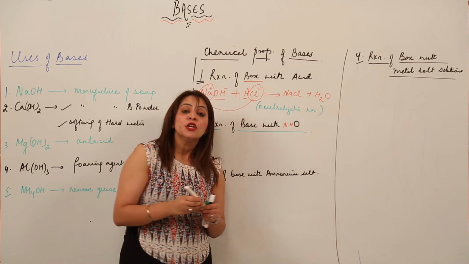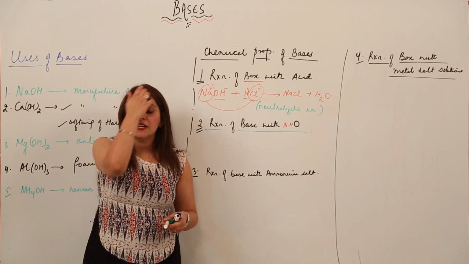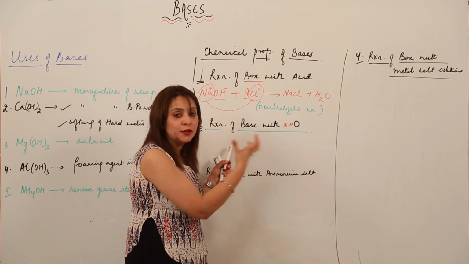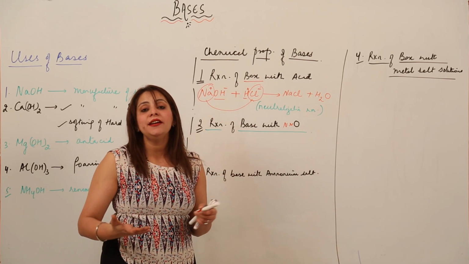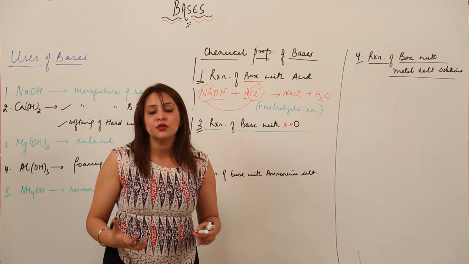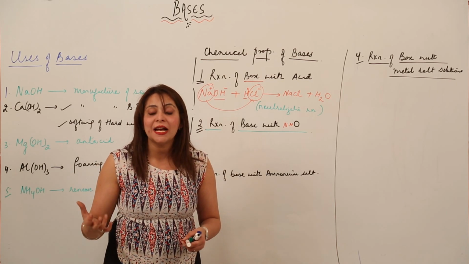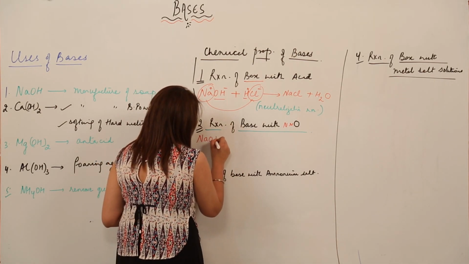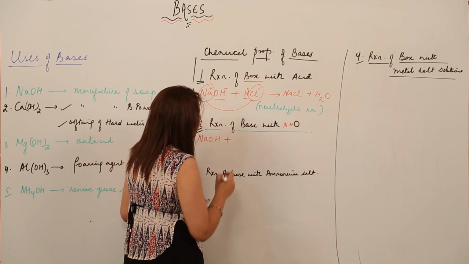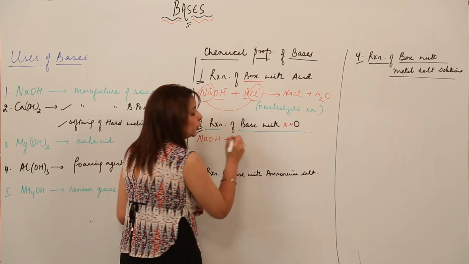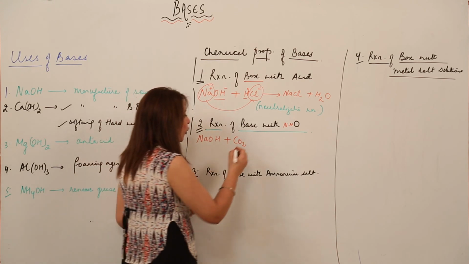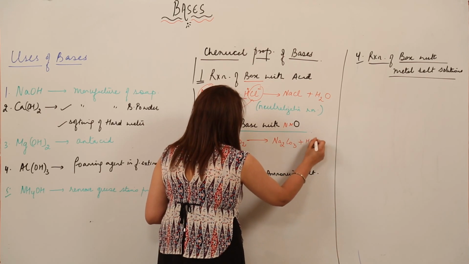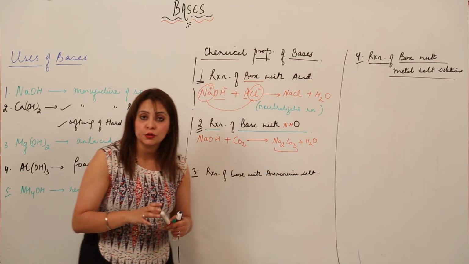oxide, right? As you all know, non-metal oxides are acidic in nature. So that means we have a base and a substance which is acidic in nature. So again the reaction is going to be a neutralization reaction, because it is going to form a neutral substance with pH 7. So see, suppose the base again is NaOH, and I am selecting the non-metal oxide, suppose CO2. Right. So then what is it going to form? It is going to form Na2CO3 plus H2O. So sodium carbonate salt will be formed.